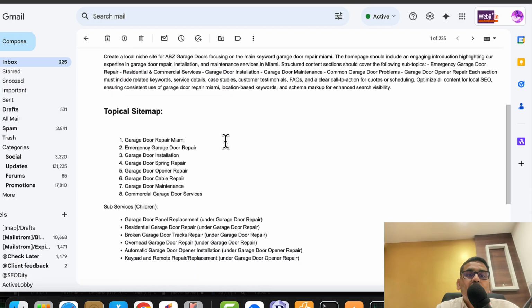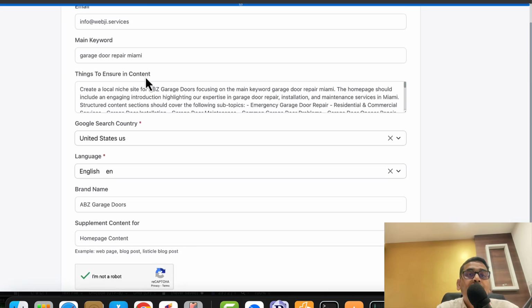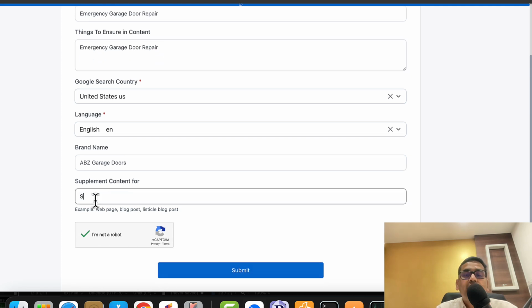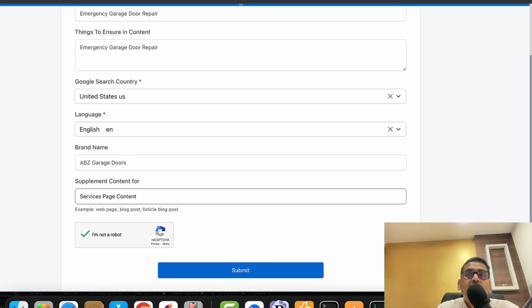Now suppose you want to create another page, which is the emergency garage door repair page, for example. I will put this keyword here, and this keyword here, and then I would say services page content. So this is how I will do this one. Suppose I want to create this one, I will do the same way.